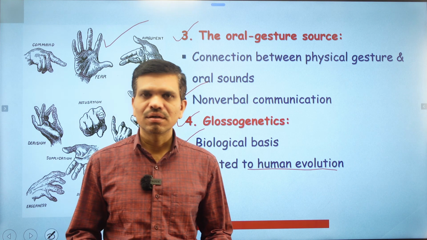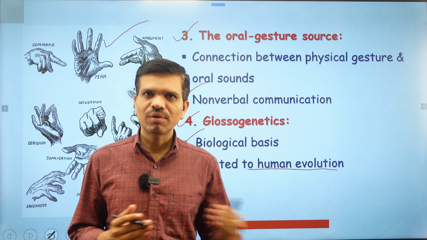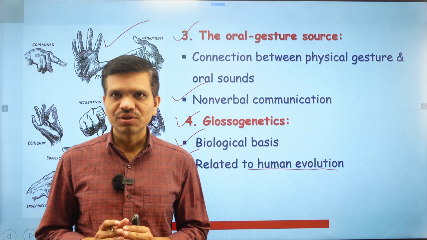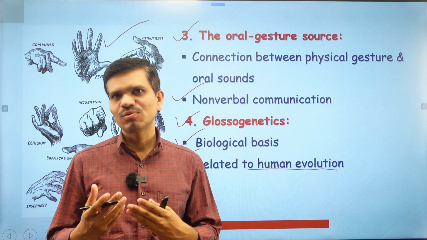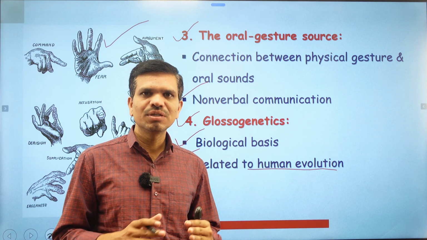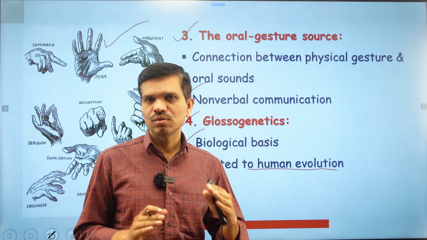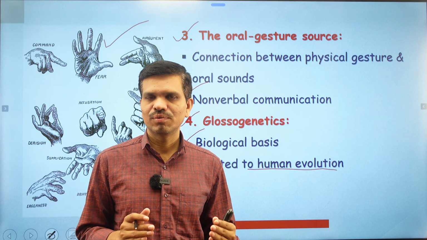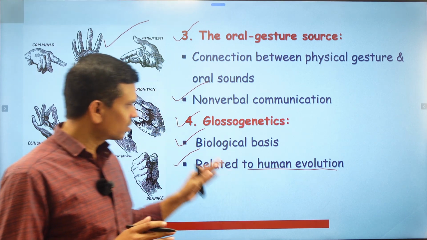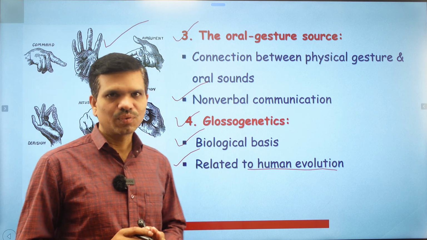As human beings took the upright posture and stood on two legs, the development of language also started, according to some linguists. For example, he developed different types of organs of speech in his upright position. When human beings were on four legs, or not upright, the language faculty was not developed. When he stood upright, then the language faculty developed. This was the speculation behind glossogenetics, the biological basis of language development.